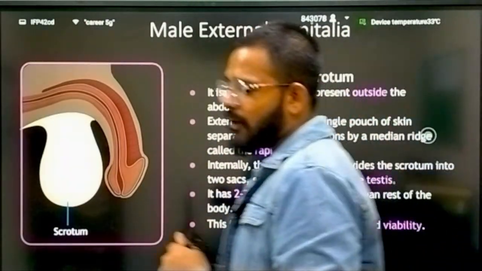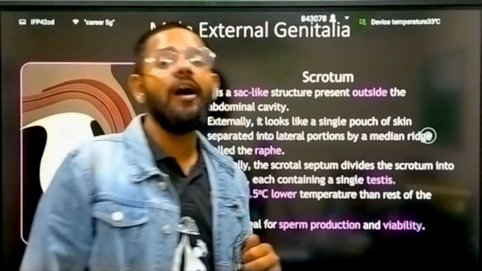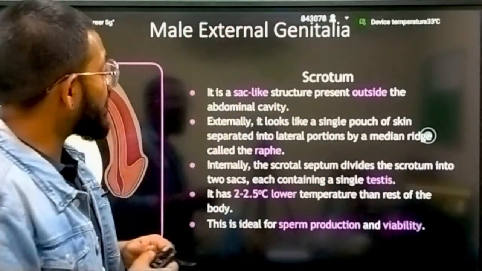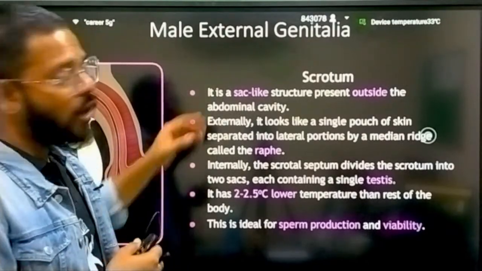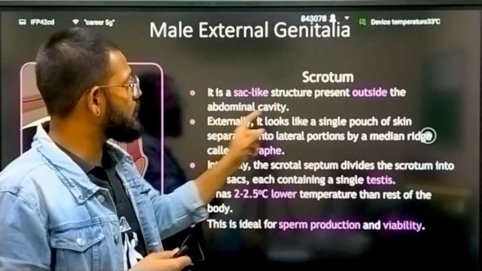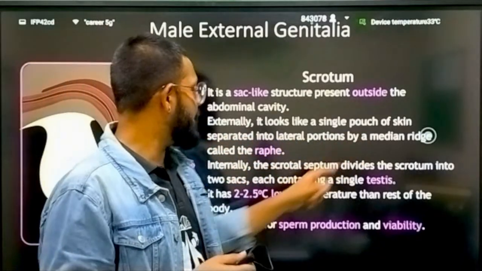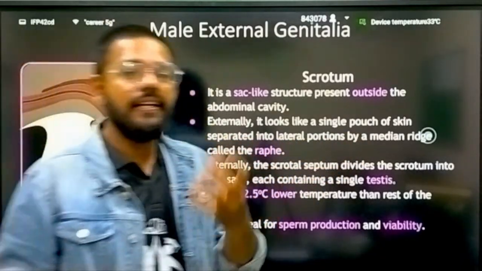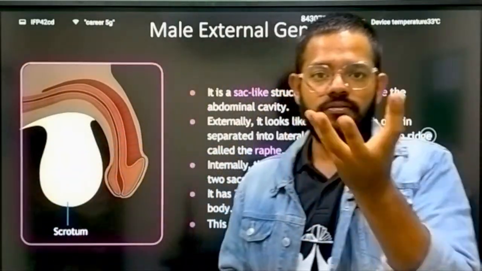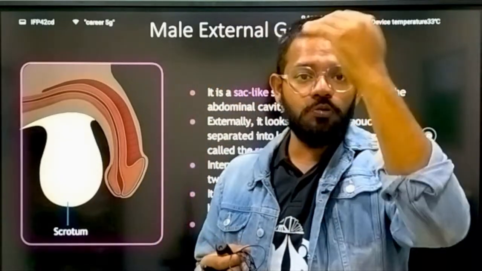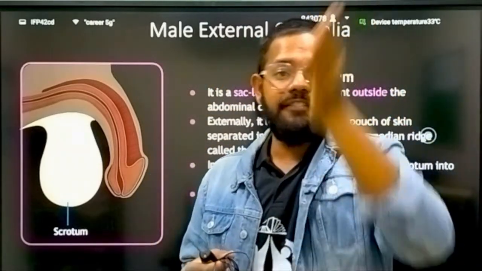Next, we will talk about the scrotum, the bag hanging outside the male body. It is a sac-like structure present outside the abdominal cavity. Externally, it looks like a single pouch of skin separated into lateral portions by a median ridge called the raphe. It is a bag-like structure which is divided into two segments by the raphe.